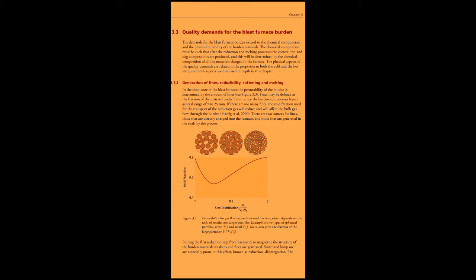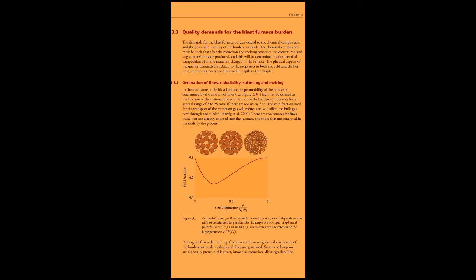There are two sources for fines: those which are directly charged into the furnace and those that are generated in the shaft by the process. For detailed analysis, please refer to the picture.